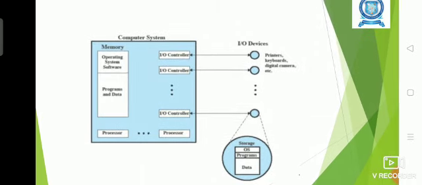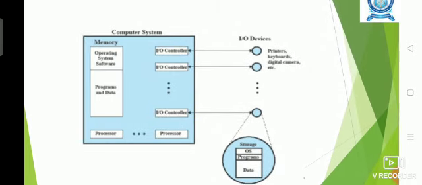And in the diagram we are seeing the same thing. The computer system has memory. In the memory, there will be separate portions. In one portion, user programs and data will be there. Another portion is called the protected area. In the protected area, the operating system will be stored, and n number of processors will be there.